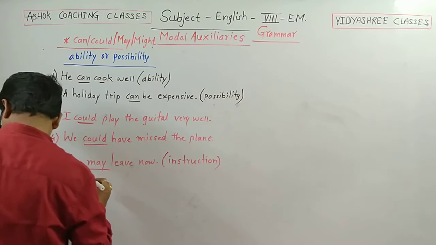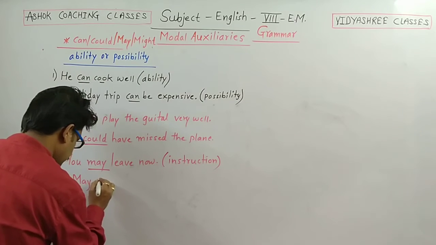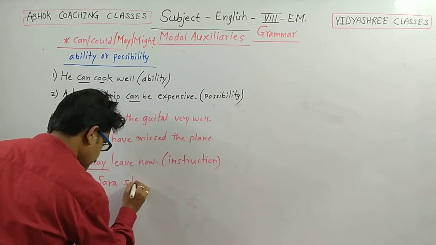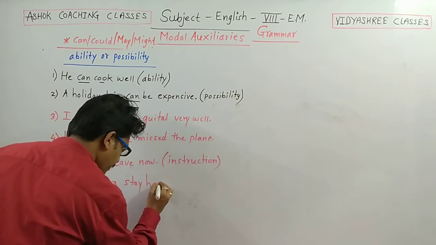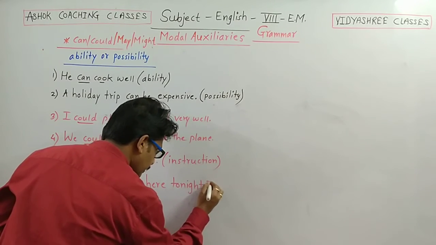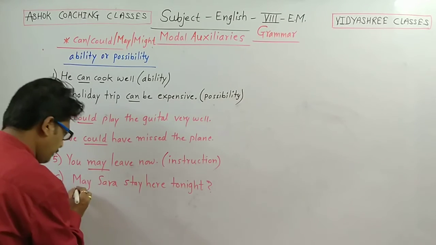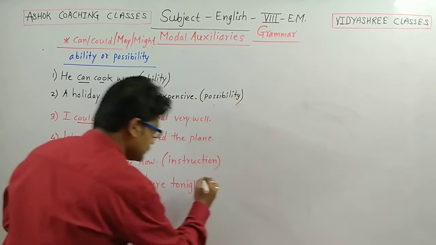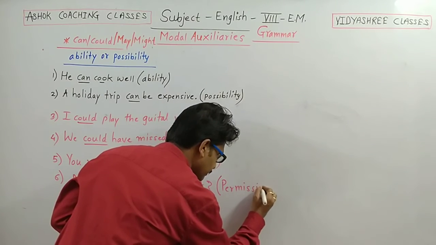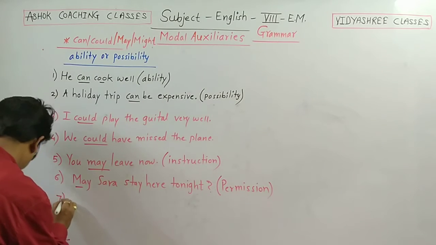Sixth example: May Sarah stay here tonight. May is a modal auxiliary, but it is used for permission. It is used for permission.